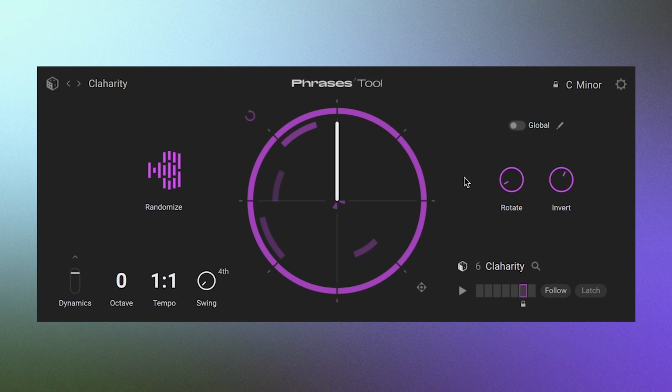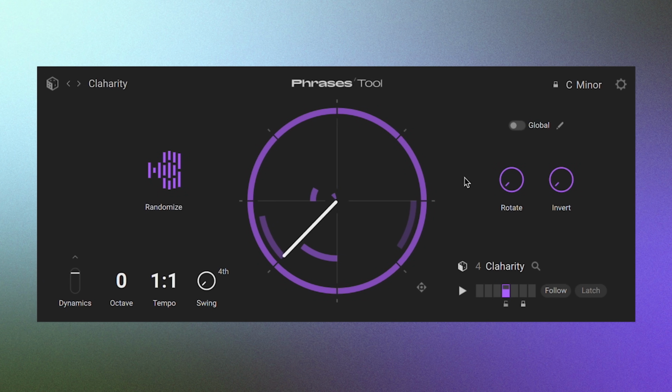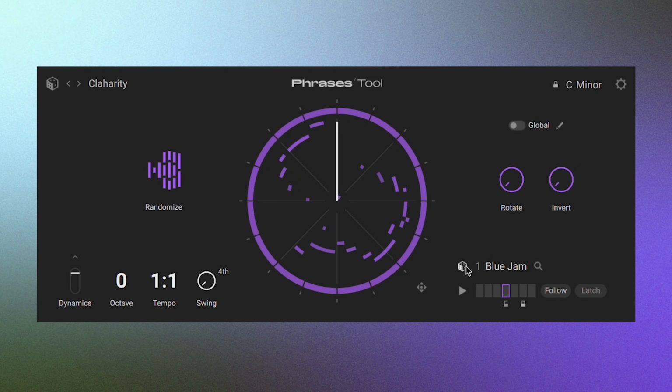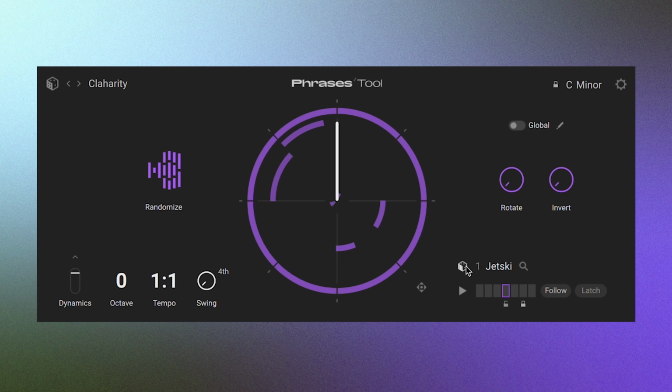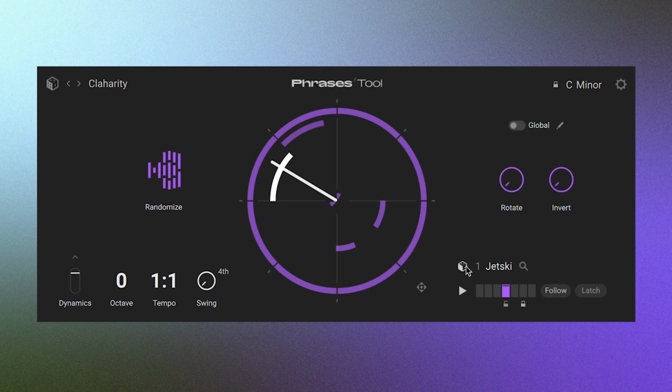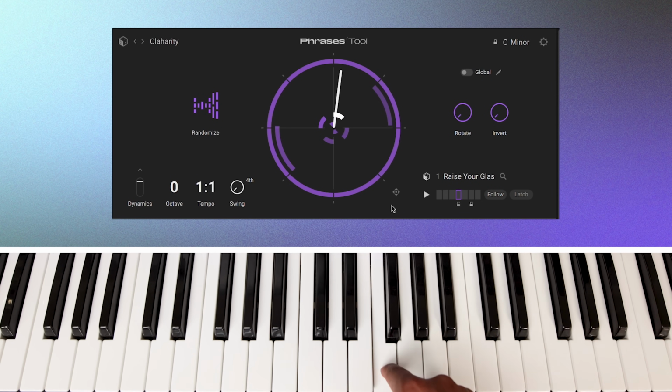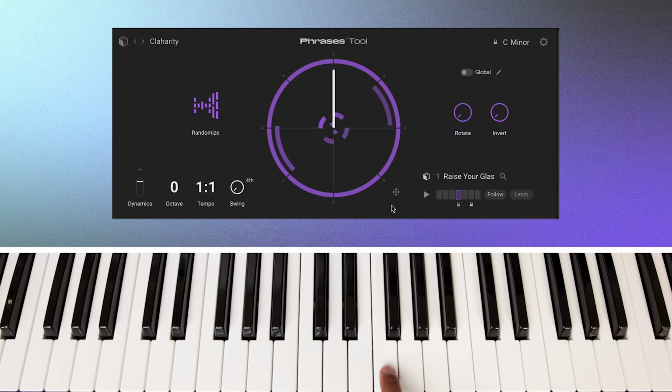Let's randomize one more thing. I don't see myself using phrase 4. So let's click the dice here, which will give us a random phrase. Okay, that one's all right. Let's try again. Now let's try again. Okay, that one I think will work nice. Let's record this.